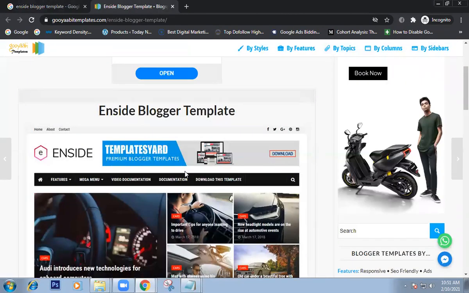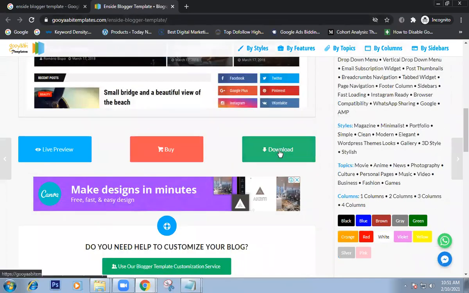Click on Inside Blogger template. See, this template is also available on gyanitemplates.com only. And click on download.